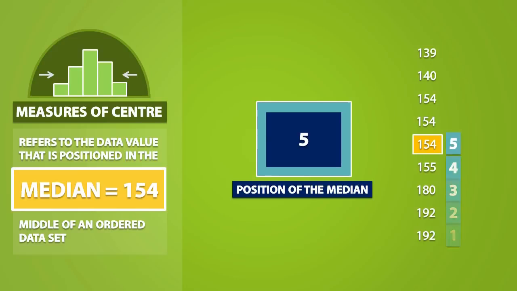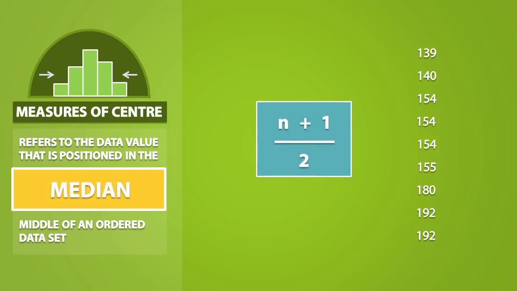Note that we could have counted from the bottom and we would still get the same answer as long as the dataset is ordered. We always use the formula (n plus 1) divided by 2 to find the position of the median. When we have an odd amount of data values, the median will always be apparent.